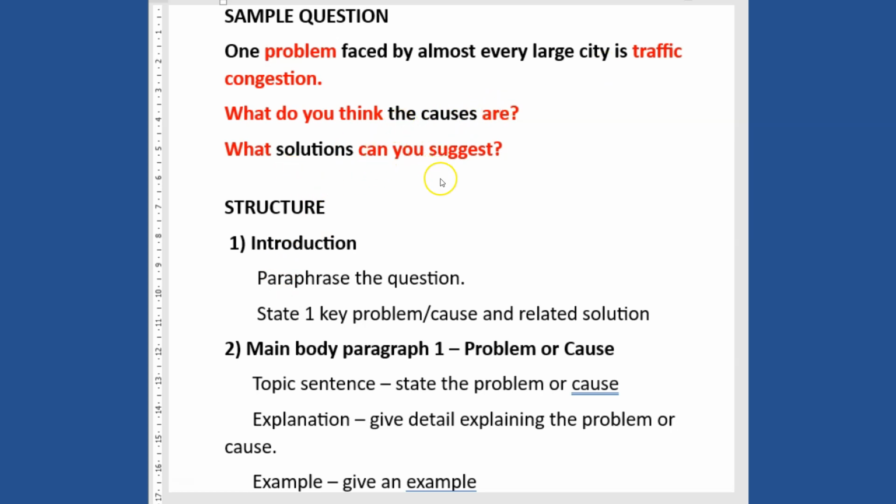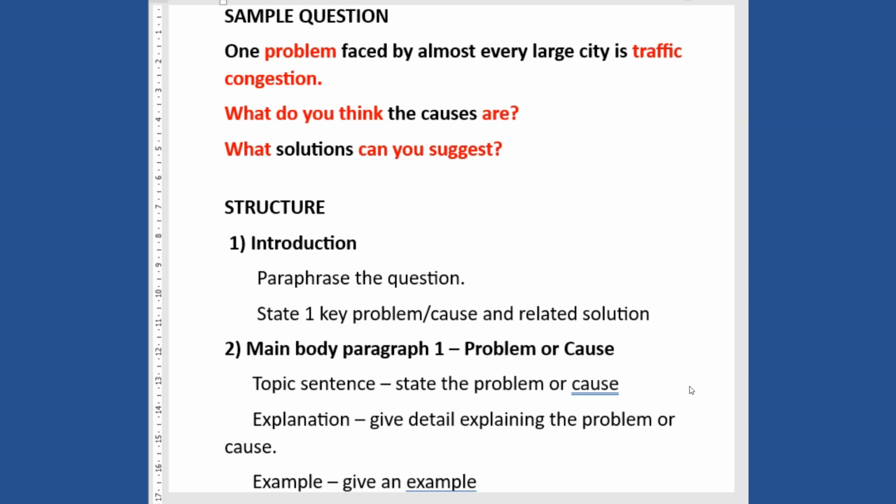All right, don't confuse this with a two-part question or direct questions. This is different from a direct question. This is a problem and solution question. And also don't confuse it with advantages and disadvantages. This is different. Also, don't have too many ideas when you are writing this question. You can have at most two points in each of them.